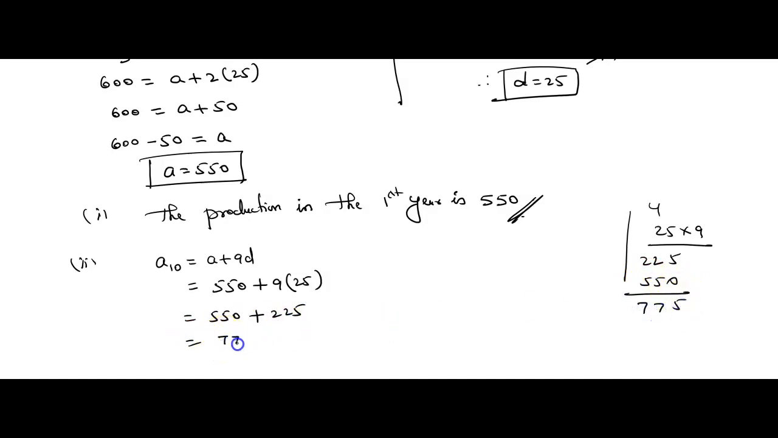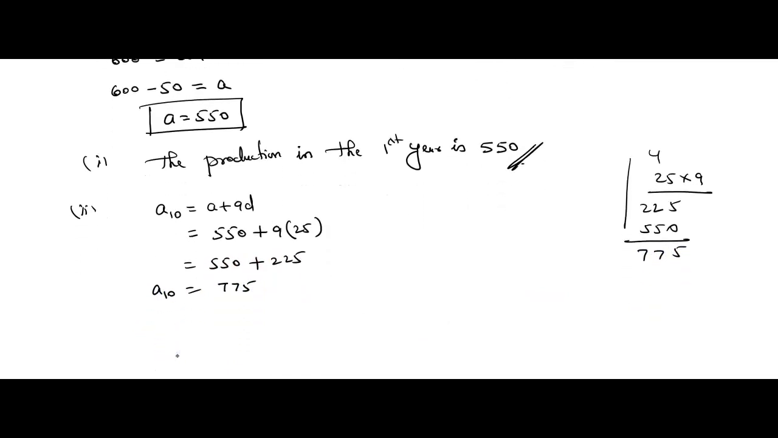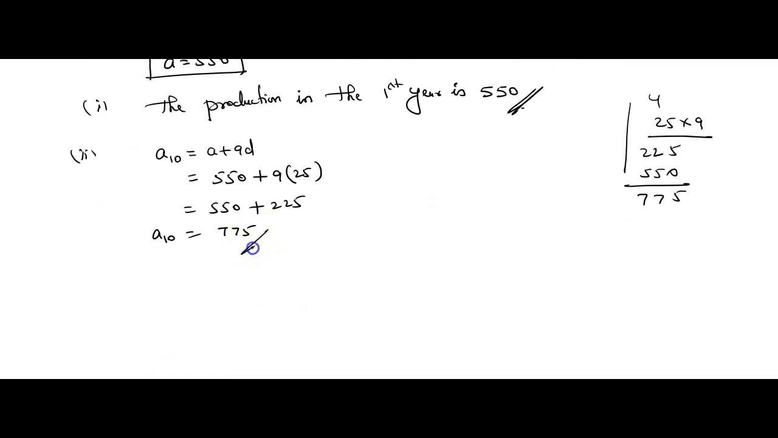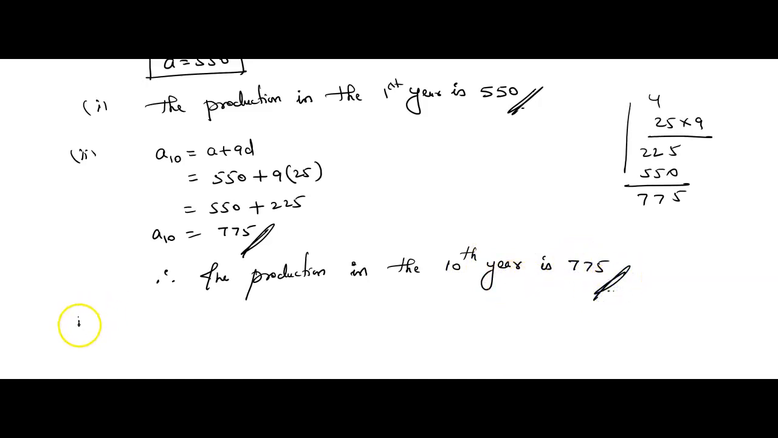Now 225 plus 550, that's nothing but 775. What is this? 10th term. Right? Now what was the question? What we need to find? Find the production in the 10th year. Therefore, the production in the 10th year is 775.